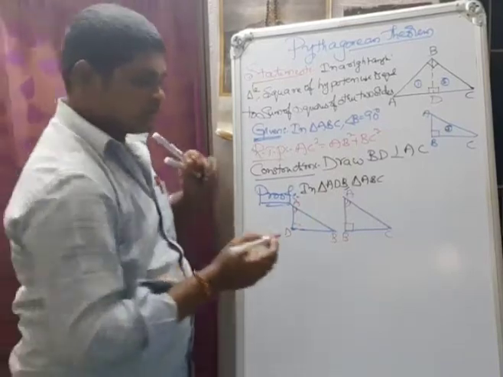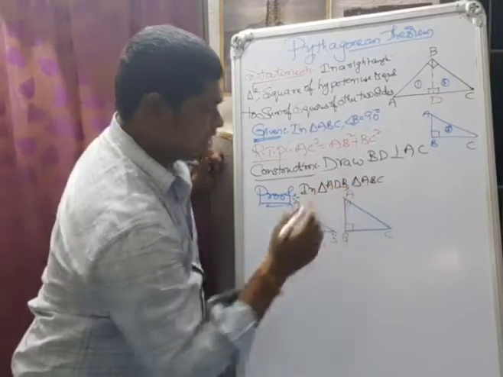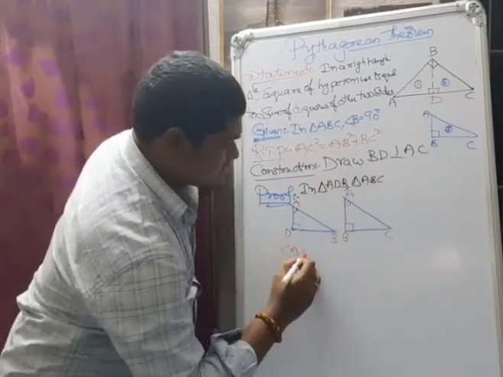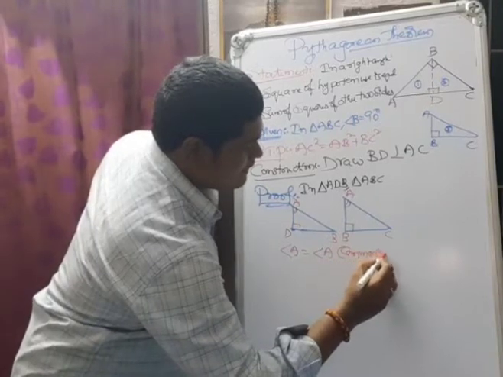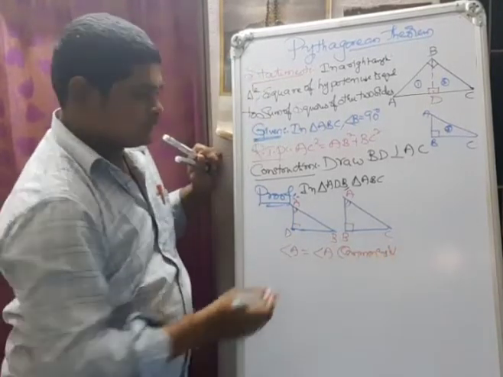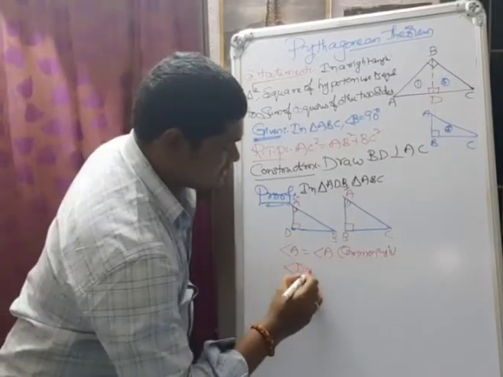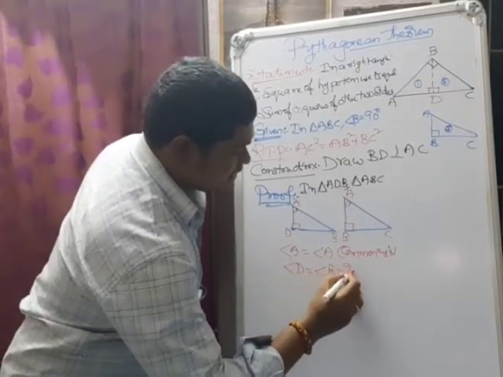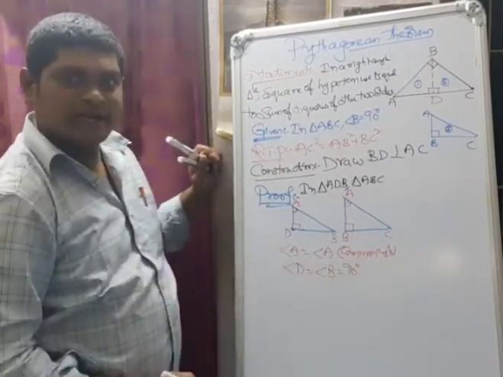Now clearly observe here, angle A is a common angle. So in triangle ADB and triangle ABC, angle A is equal to angle A. It is a common angle. Next, two right angles, angle D and angle B, both are right angles. Why? Because a right angle is equal to 90 degrees. So angle D is equal to angle B is equal to 90 degrees.